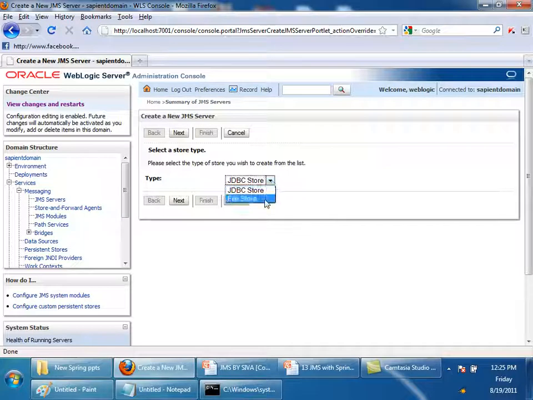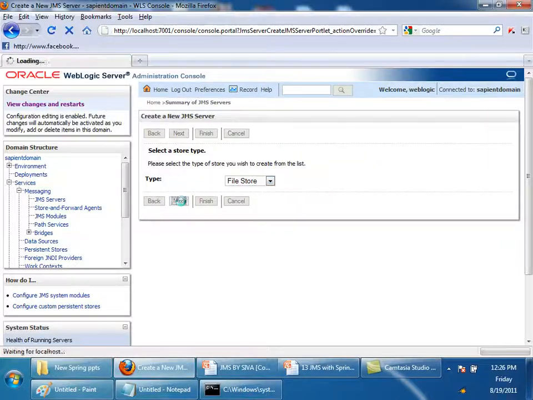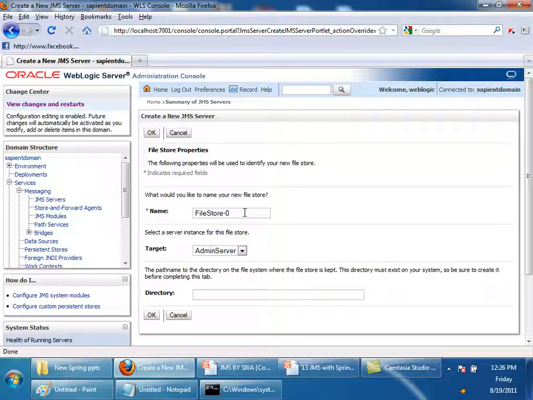It's asking whether the JDBC store or file store. We will select simply file store. If it is JDBC, we have to provide a data source again. Okay, now we'll take a simple file store and tell the file name. File store hyphen sapient. And where it should be targeted, yeah, admin server.